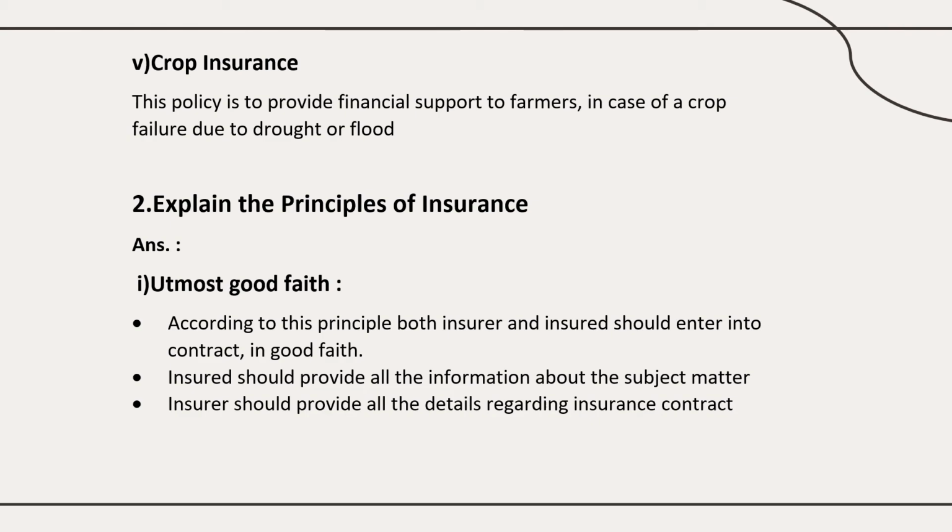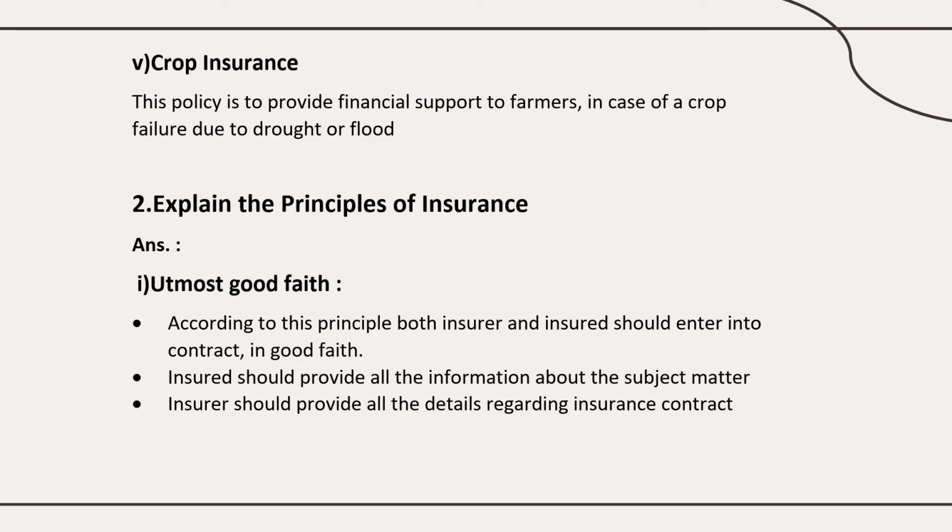The insured should give all the information related to the subject matter. If he is taking insurance for his life, life is the subject matter, so he has to tell whether he has undergone any major treatment. Everything he has to tell. And next, the insurer should also give all the details regarding the insurance contract.